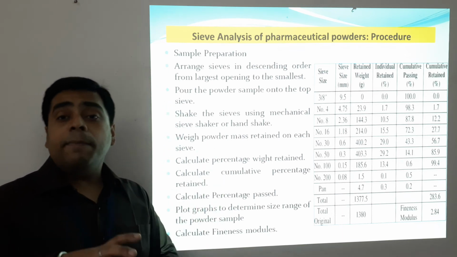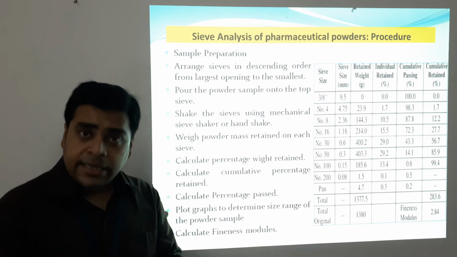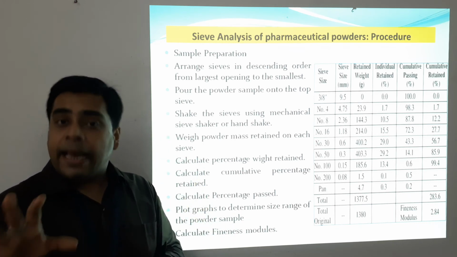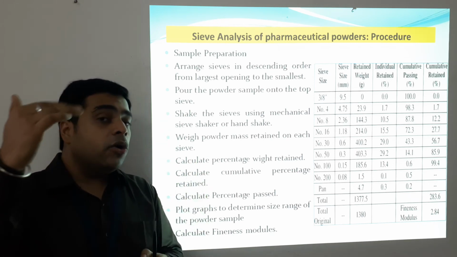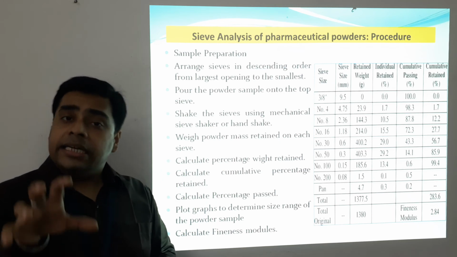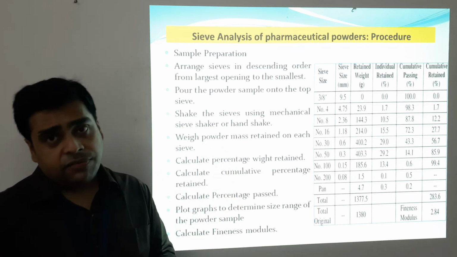Next, we have to weigh the powder which is retained. A portion of the powder will obviously be retained on each sieve depending on the powder sample, and we have to weigh the powder mass retained on each sieve.